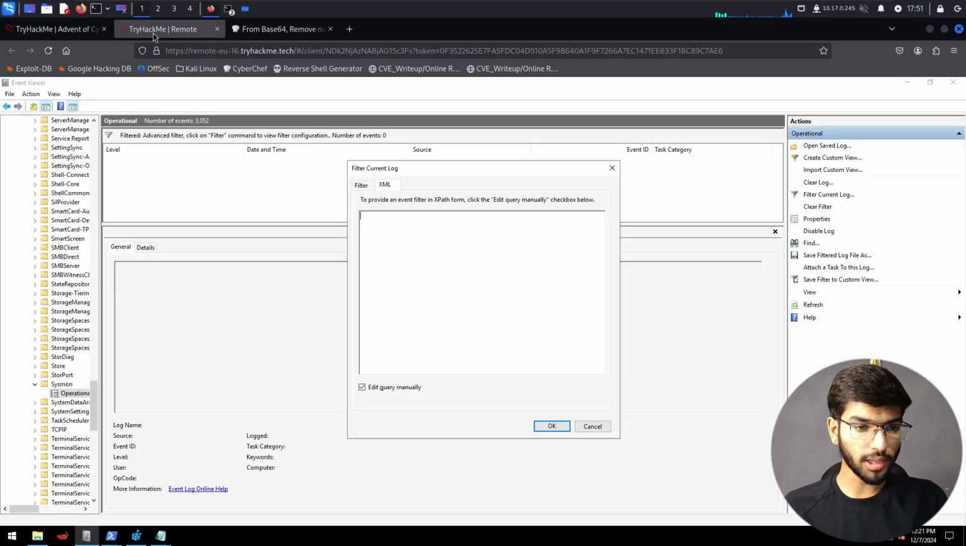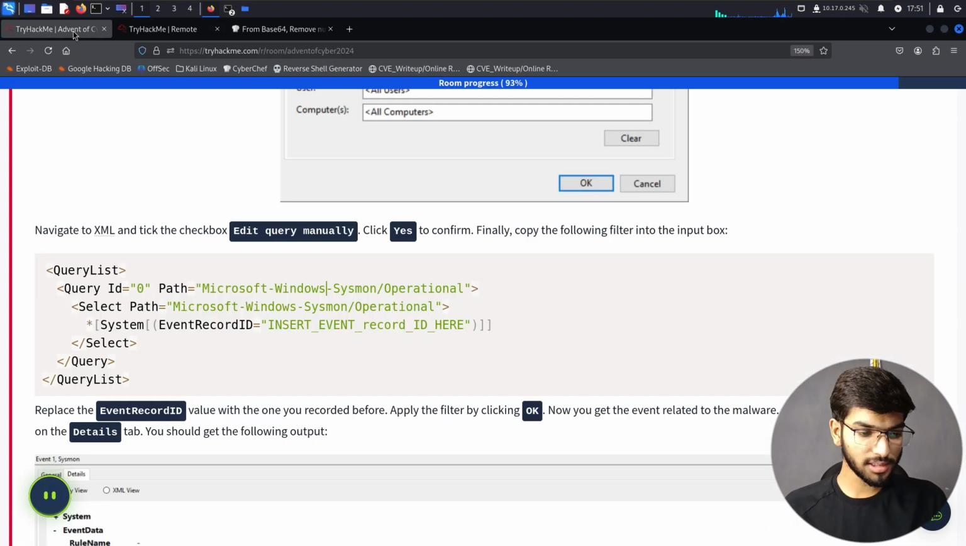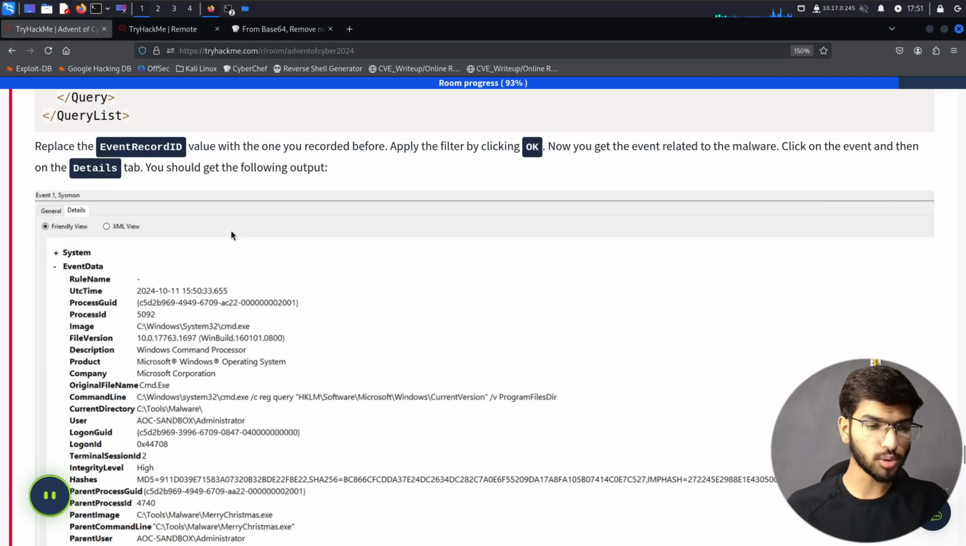Now I'm not going to be doing that because I need to manually type in those commands. So hence, I'll just continue reading through the description of it. Replace the event record ID with the value you recorded before. Apply the filter by clicking on OK. Now you will get the event related to the malware.